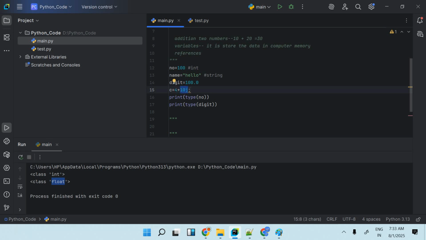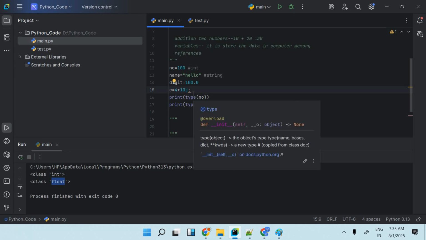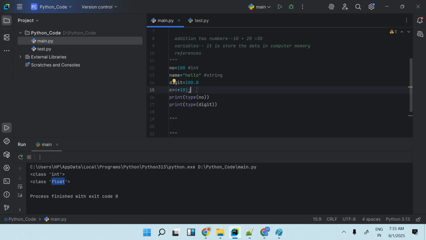So this 10j is representing the imaginary part. When it is required and why we use it, that is a different thing. But right now you have to understand that 10 is the imaginary part and 4 is the real part. So this is also one type of data type.